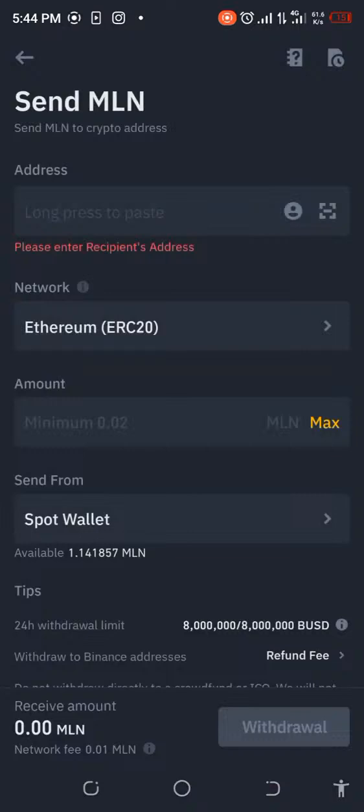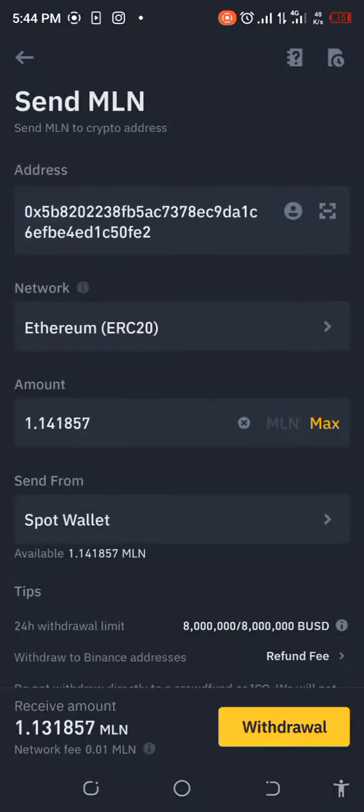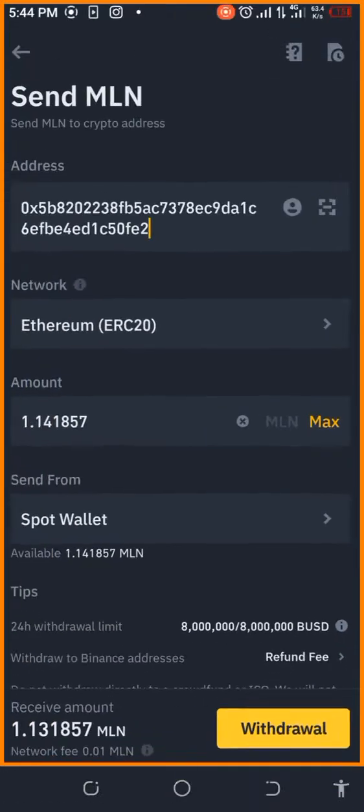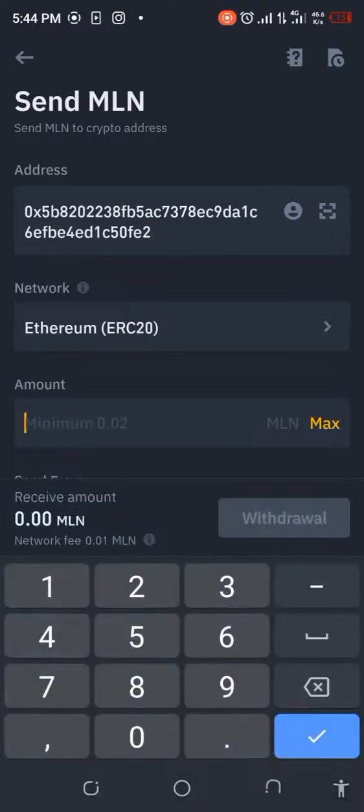So let's put in the withdrawal address here. Okay, then the amount is everything. I hope it's not going to give me some error. Let me check before I go ahead. It might tell me that there's some minimum. Well, let me see. It's not telling me anything. Is there any minimum? Let me remove that first to see if there's any minimum.